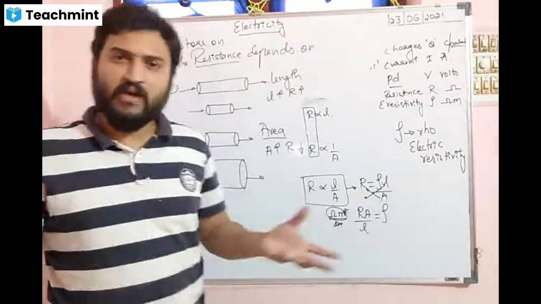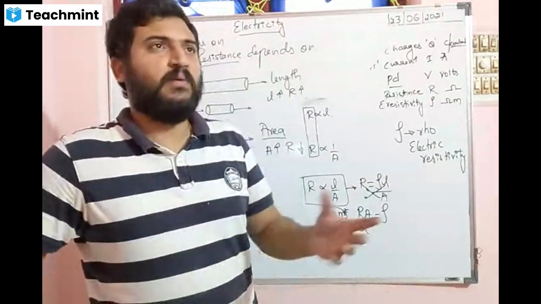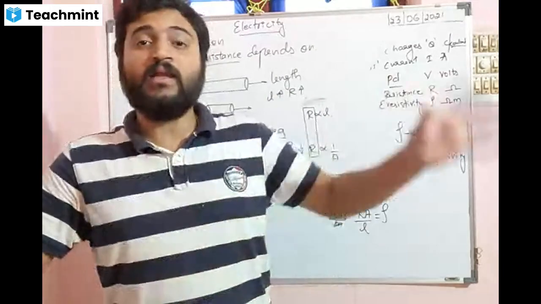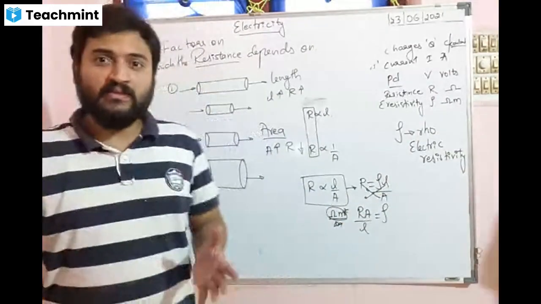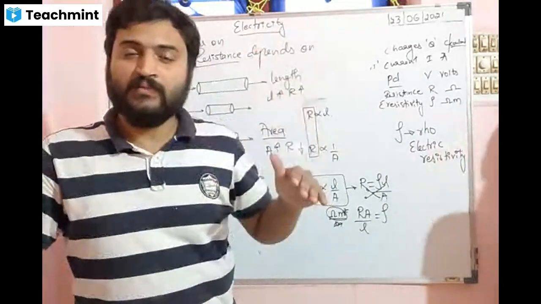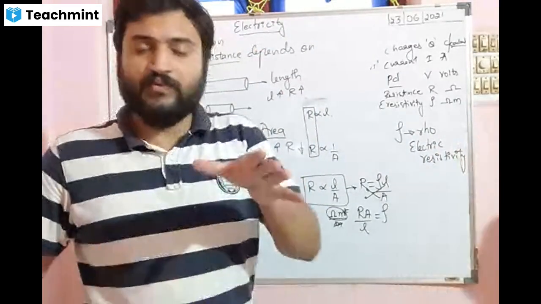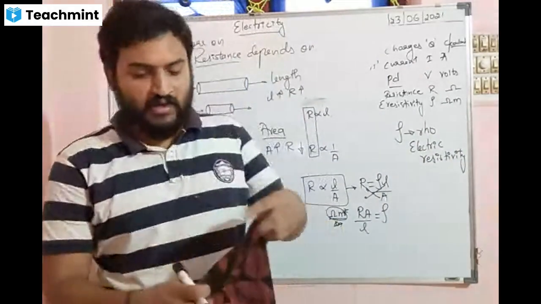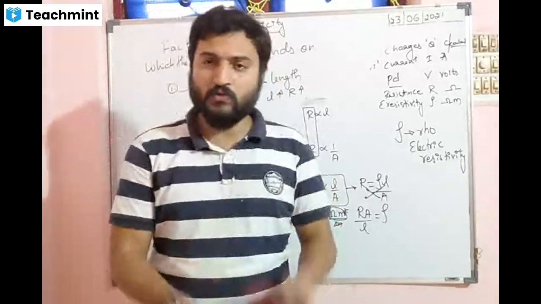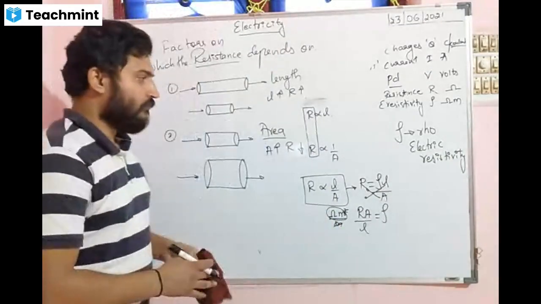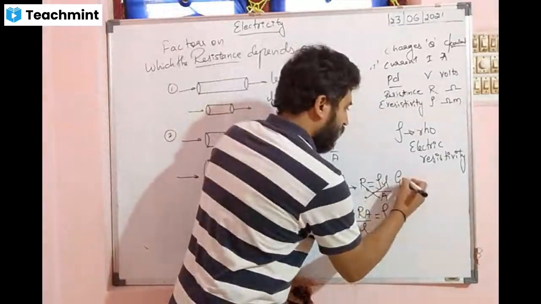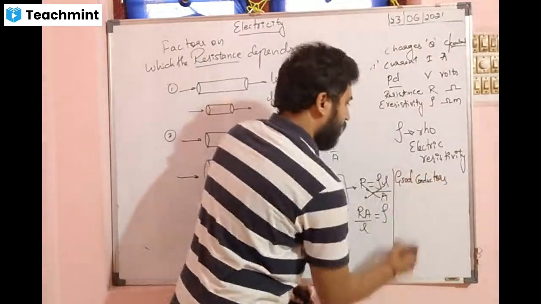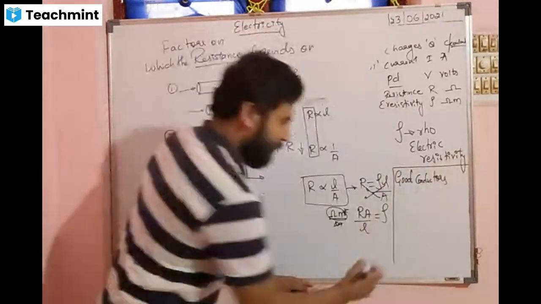So different objects will have their own resistivity. For example, iron, aluminium, copper, sand, each will have its own resistivity. As the resistivity increases, they become insulators. As the resistivity decreases, they become good conductors. Isn't it? Can you tell me the range of good conductors? Quickly.